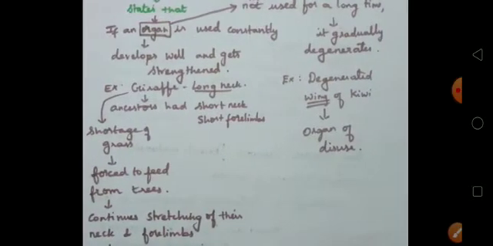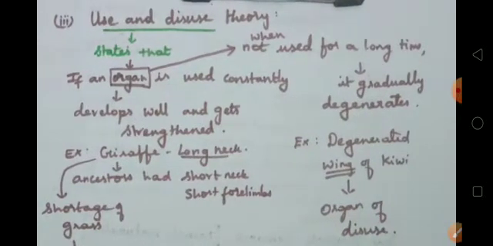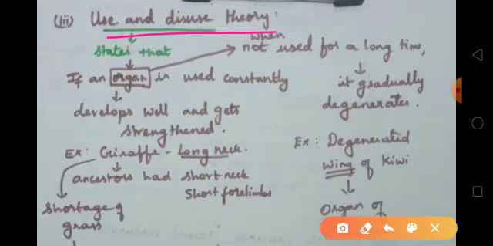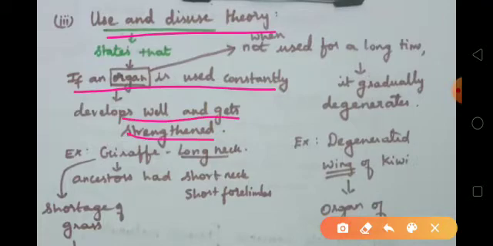And the third principle. What is the third principle? Use and disuse theory. What does this theory state? It is called the use and disuse theory, no? It states that if an organ of a particular organism is used constantly, again and again repeatedly, then it develops well and gets strengthened.